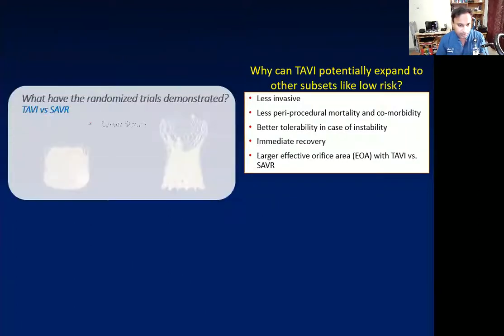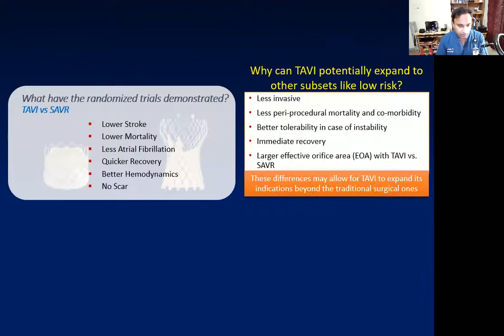So in summary, RCTs showed that TAVI is associated with lower strokes, lower deaths, less atrial fibrillation, faster recovery, and better hemodynamics. TAVI is also less invasive and better tolerated in cases of instability. So these differences allow for TAVI to expand its role beyond the traditional ones.